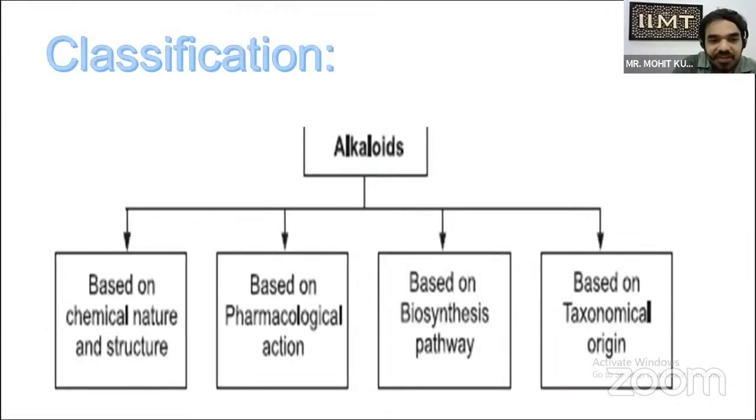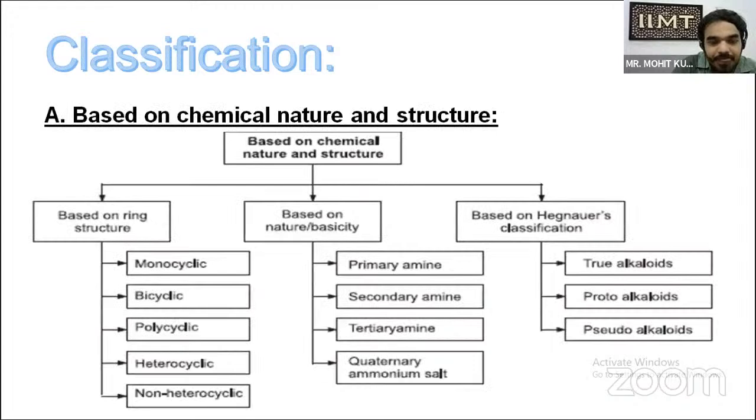Now coming to classification, alkaloids are basically classified in four categories. First, based on chemical nature and structure. Second, on pharmacological action. Third, on biosynthetic pathway, and fourth is taxonomical origin. Studying first the classification based on chemical nature and structure, it is further divided into three categories. First, based on ring structure: monocyclic, bicyclic, polycyclic, heterocyclic, and non-heterocyclic.